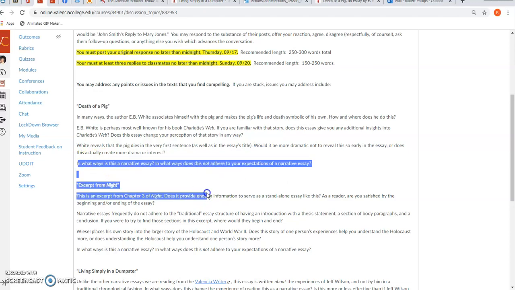In what ways is this a narrative essay? How does it not adhere to your expectations? How is it different from the typical? And the answer might be that it's not, that it does adhere to your expectations, but that's up to you.